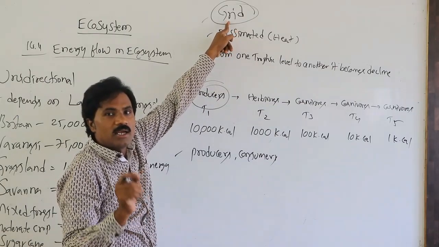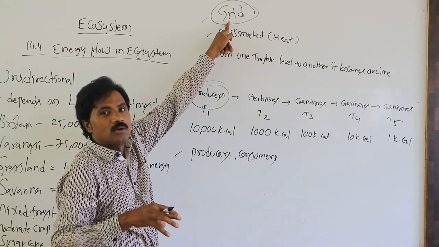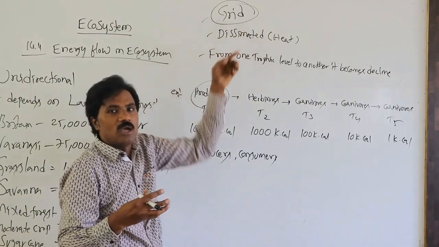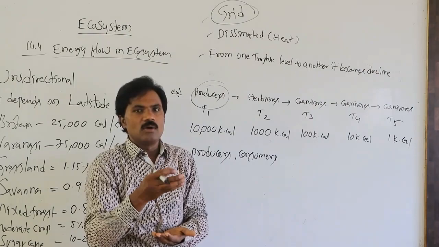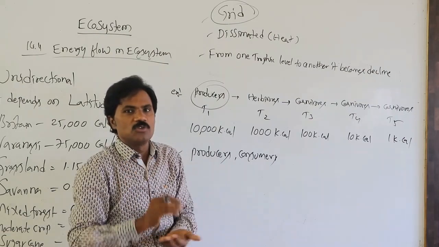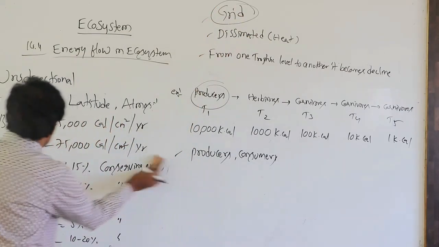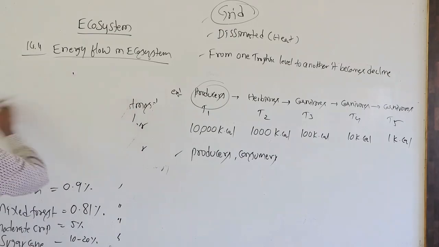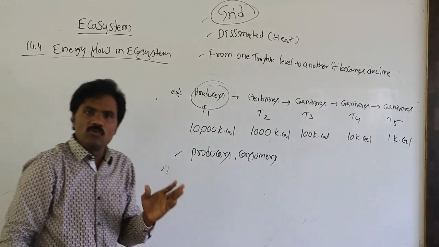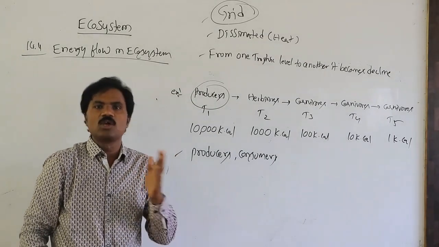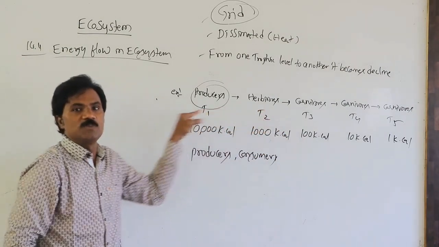What is meant by guild? Here guild means different types of species present in one trophic level according to their food habit, that means grazing, nectaring, like that various foods are taken. That process, that procedure, we commonly call a guild. These things we represent here very simply and easily, and they are very important from the exam point of view. In energy flow, energy always declines from one trophic level to another trophic level. This is the best example, and many times they ask questions related to this.